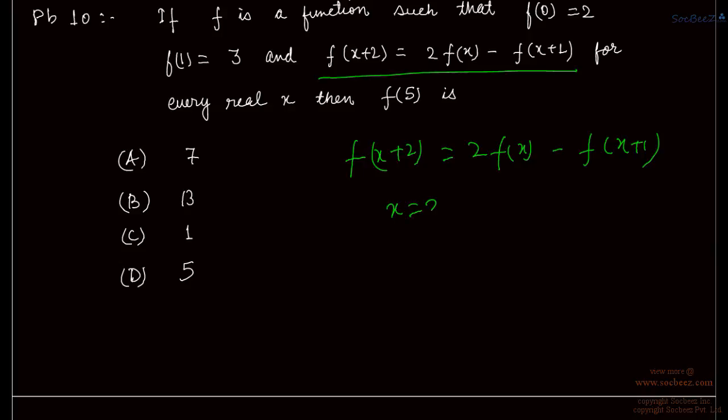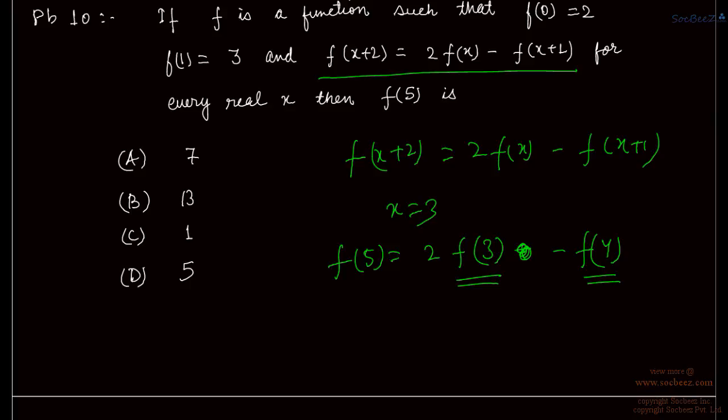If we have the relation fx plus 2 is equal to 2fx minus fx plus 1, and we substitute x is equal to 3 here, then we will be getting f5 is equal to 2 times f3, minus f4, right? So we have to know the value of f3 and the value of f4 for calculating the value of f5, but we only know the value of f0 and f1.